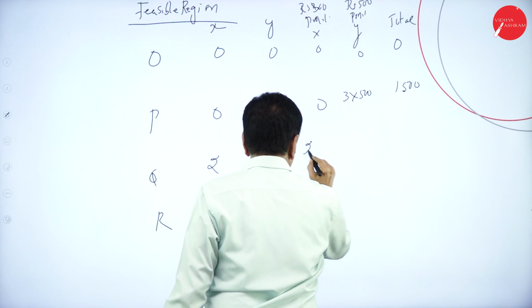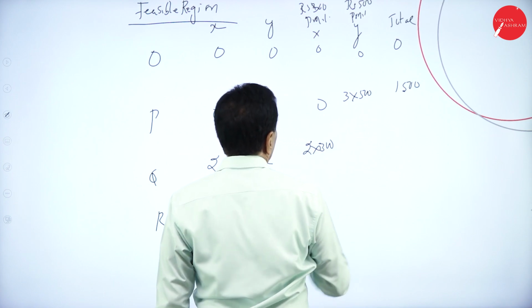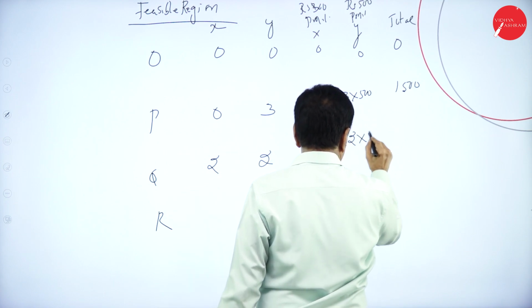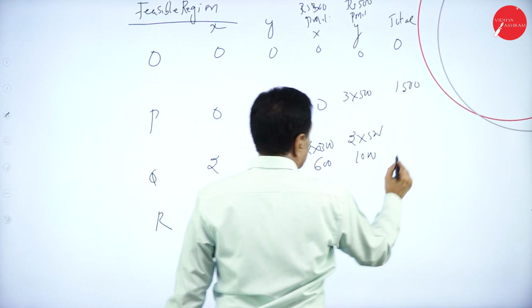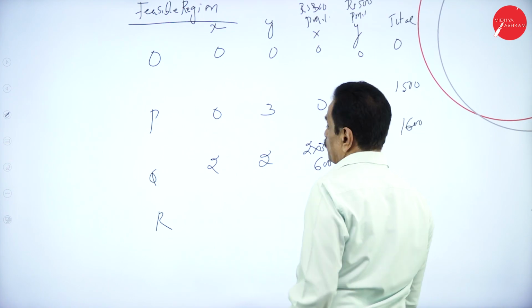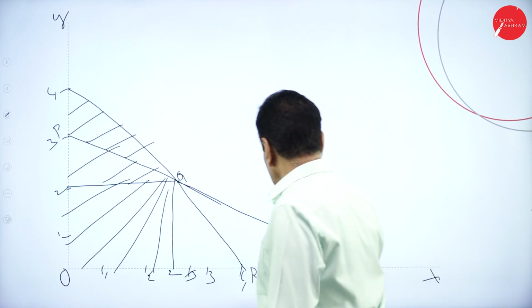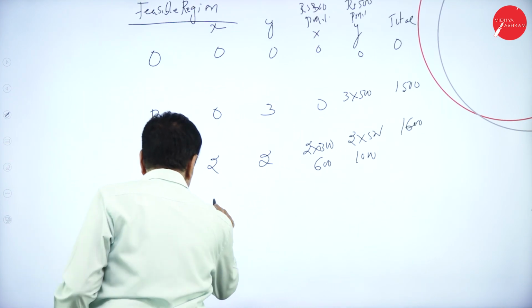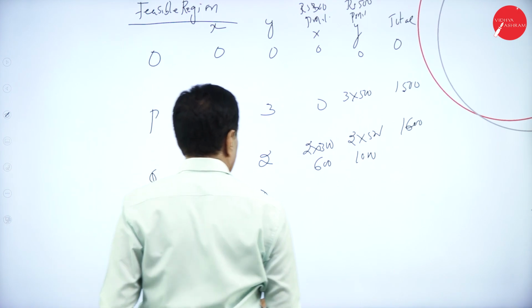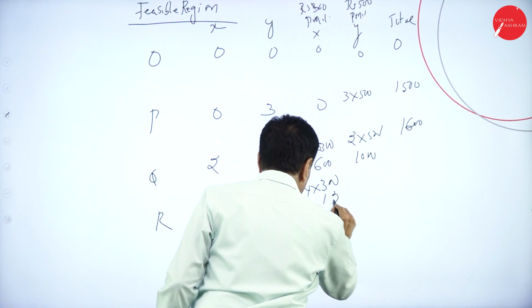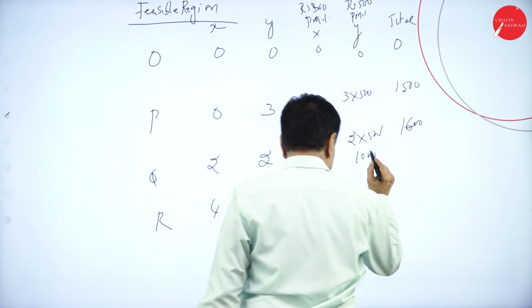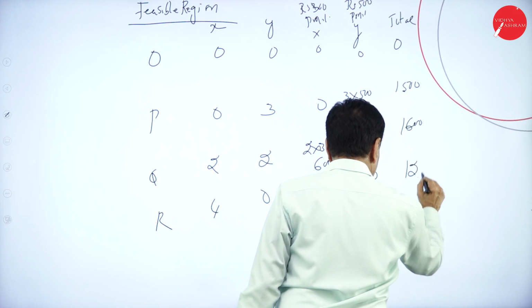Then at the point Q, X is 2, Y also 2. This is 2 into 300, 600. 2 into 500, 1000. Total 1600. At the point R, X is 4, Y is 0. 4 into 300, 1200. This is 0. Total 1200.